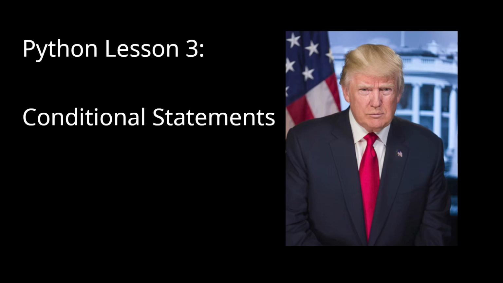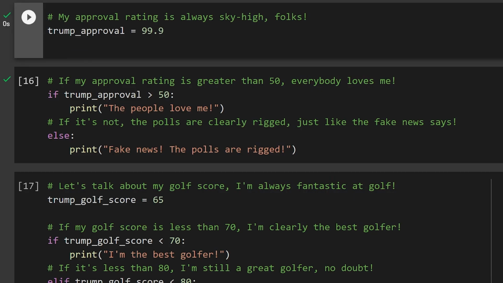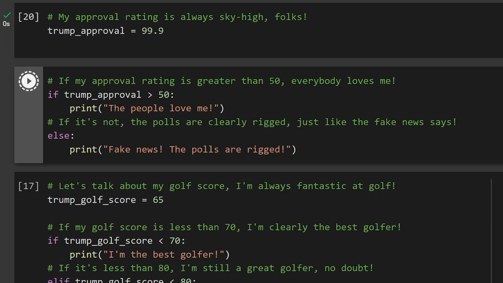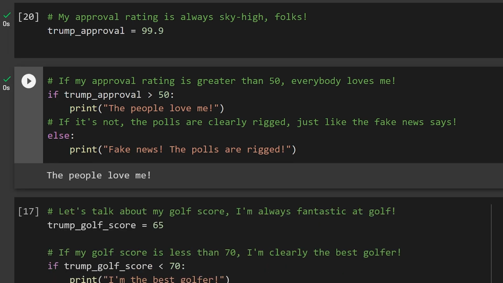Get ready for a fantastic and tremendous Lesson 3 about conditional statements, including if-else, nested if-else, comparison operators, and logical operators. We're using Python again, the best language, folks. First, we set my approval rating to 99.9 because, let's face it, I'm the most loved president ever. Now we check if my approval rating is above 50. If it is, that means the people absolutely adore me. But if it's not, we know that the polls must be rigged, just like the fake news always is.